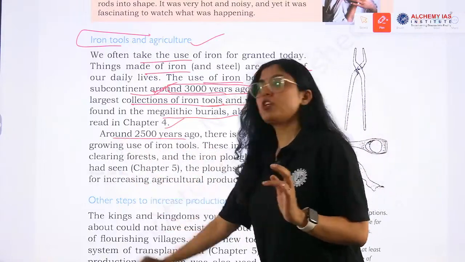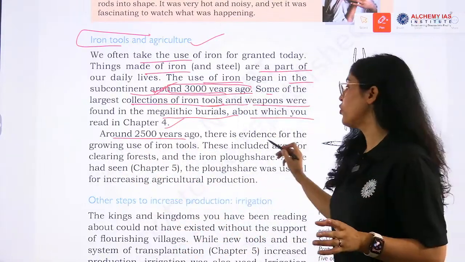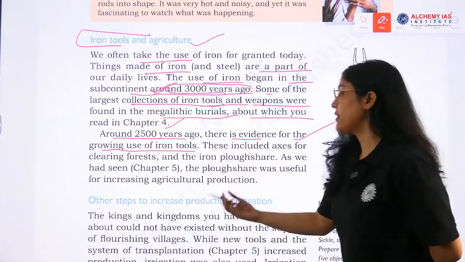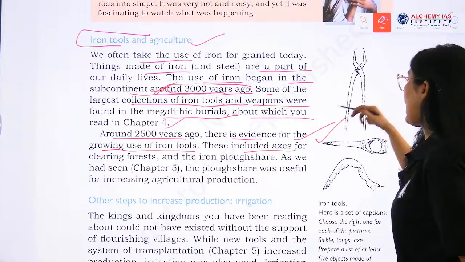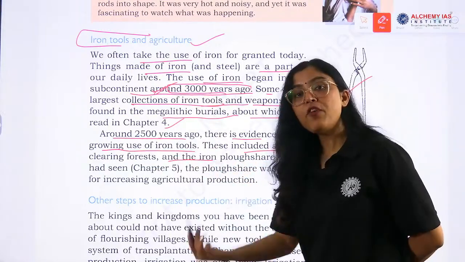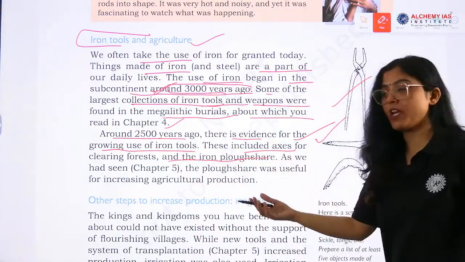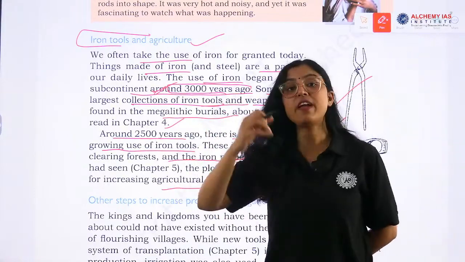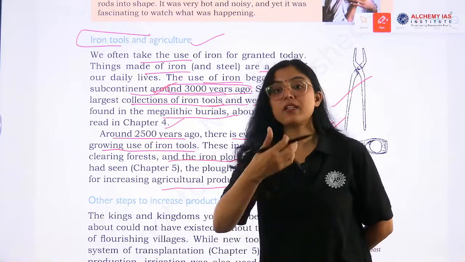Around 2500 years ago there is evidence for the growing use of iron tools, and this included axes for clearing forest, and then the iron ploughshare was also used, right? And the ploughshare was very useful in increasing production.